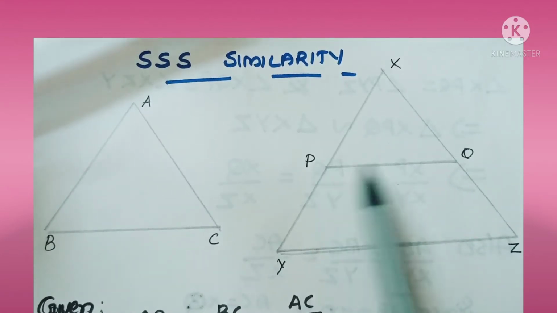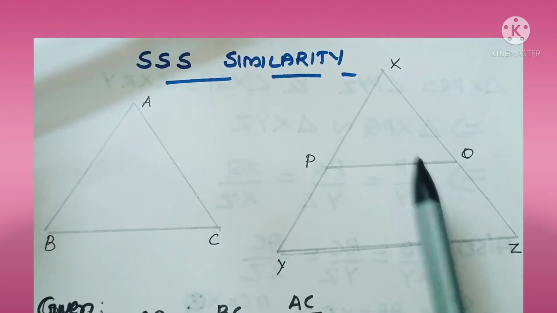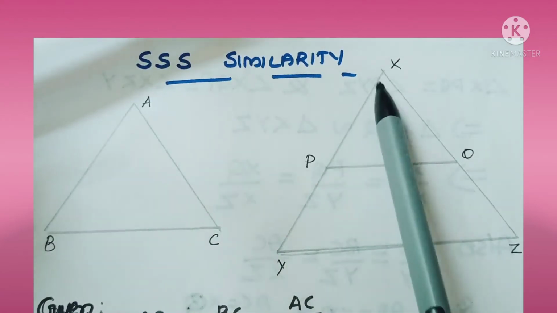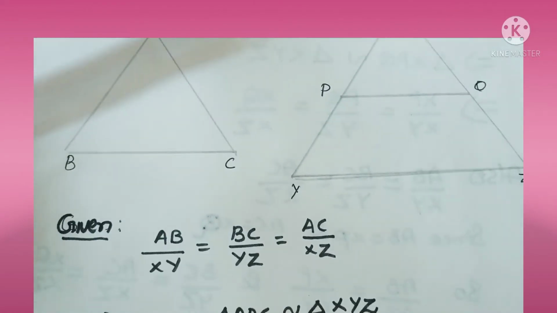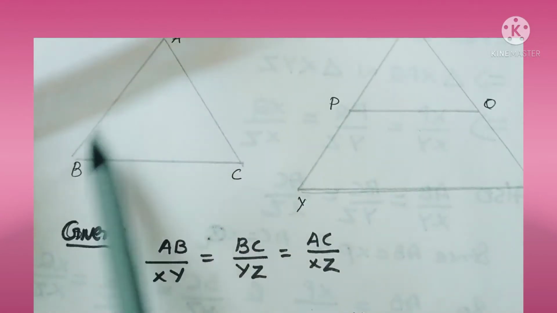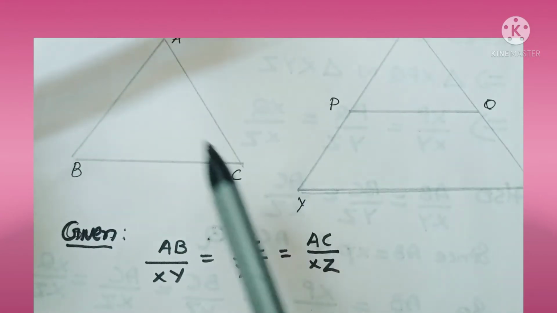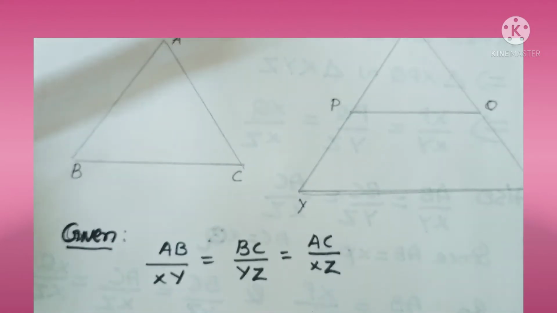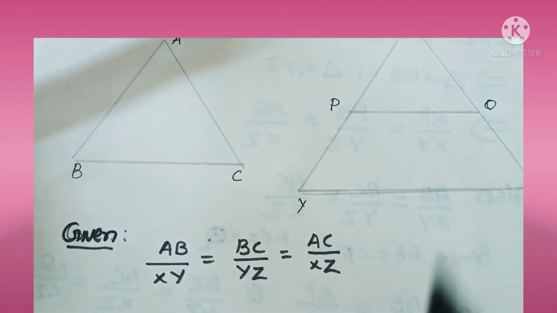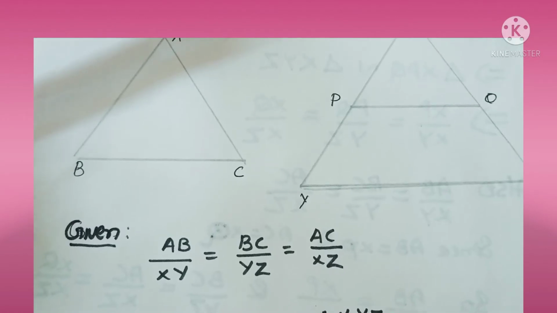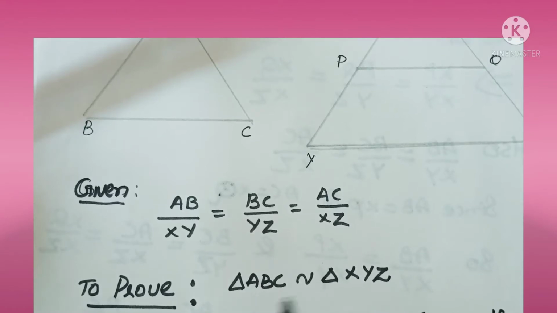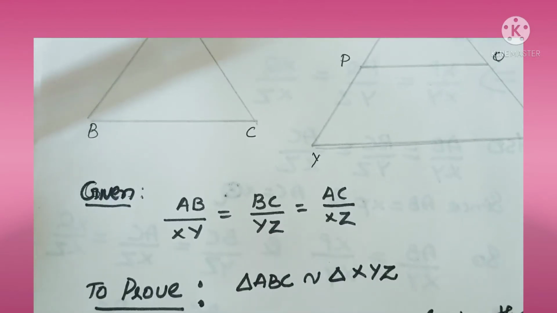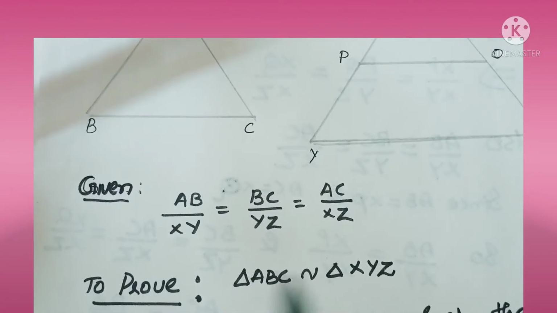I draw PQ in such a way that XP is equal to AB and XQ is equal to AC. Here, what is given? Corresponding sides AB by XY is equal to BC by YZ is equal to AC by XZ. Then, to prove triangle ABC similar to triangle XYZ, that means the sides are in the same ratio, we want to prove that the angles are equal. Then only we can say that the two triangles are similar.